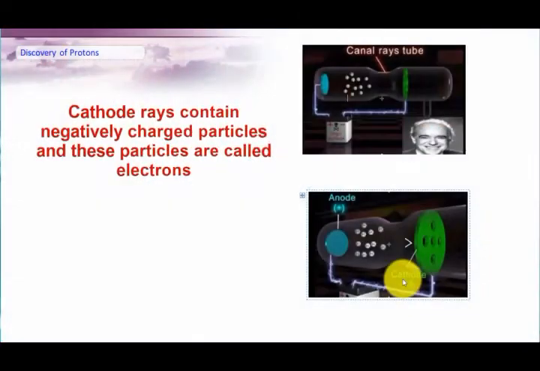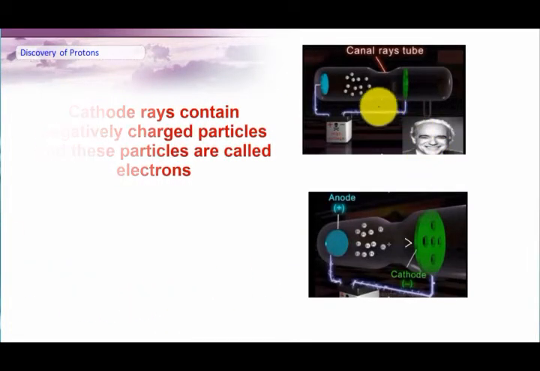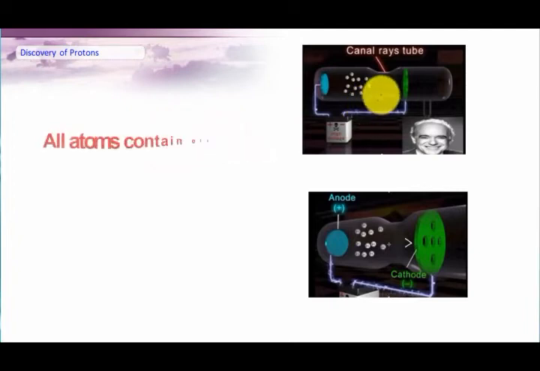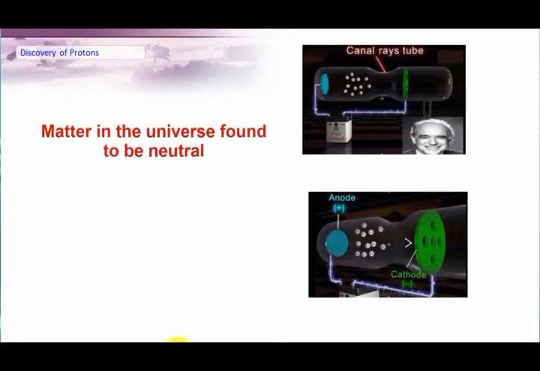In the previous section, we learned that cathode rays contain negative charges, and we called these negative charges electrons, and all the atoms of an element contain these electrons. So the formation of cathode rays has shown that all atoms contain electrons, but in nature the molecules that exist are neutral as a whole, which shows that the atoms from which molecules or matter are formed would also be neutral.